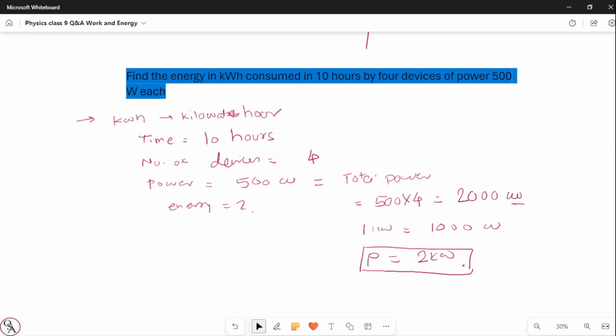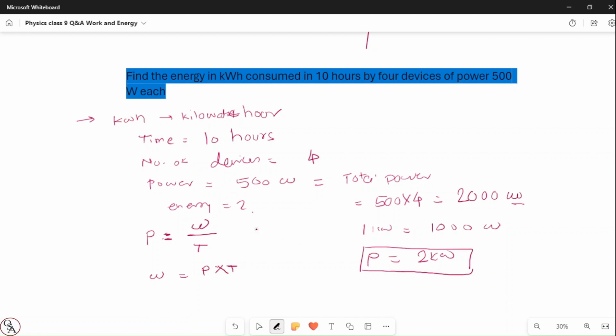Now to calculate the energy, what is the formula of power? Power is W, or you can say energy, divided by time. So W is equal to power into time.